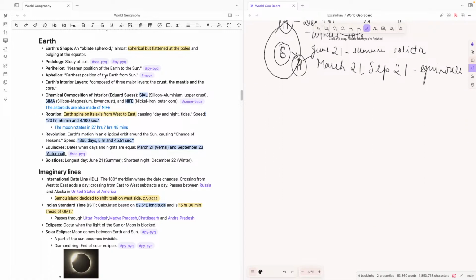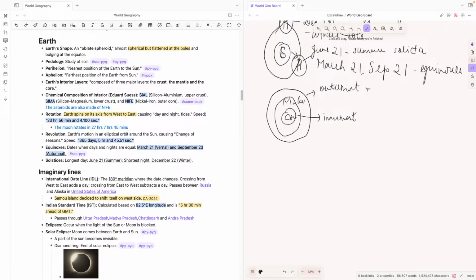So there are 3 major parts in the Earth's interior, which are the crust, mantle and core. The core is the innermost part and the crust would be the outermost part. Next we are going to see the composition.